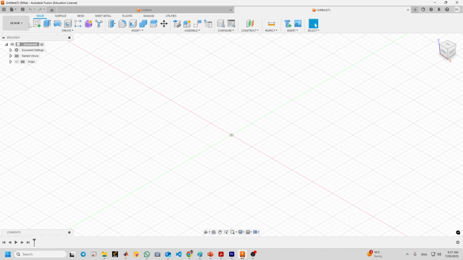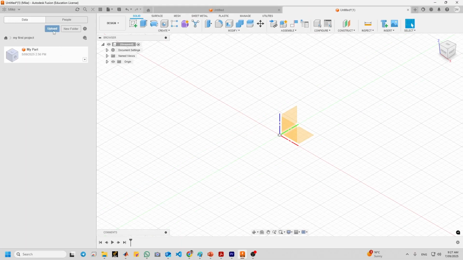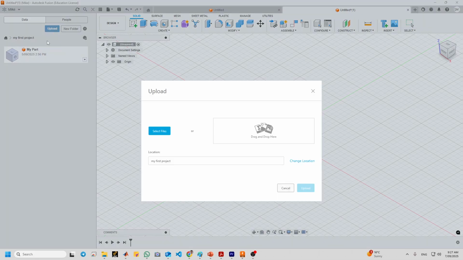So now we go to here and make sure that your origin is not hidden. Okay, and then make sure that you are on the design workspace. Click on the data panel, this nine small square, and then there is a place to upload your file. You need to upload one of the files.